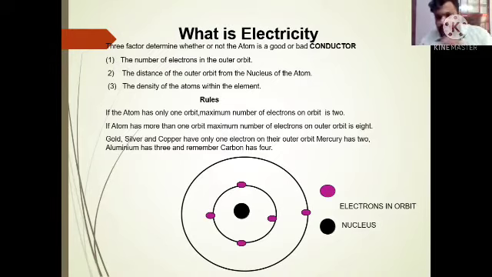Okay. Then there are some rules that you need to know. The first rule is that if an atom has only one orbit, that means only one round around the nucleus, in that case the number of electrons rotating in this orbit will be 2. If it has more than one orbit, then we have 8 electrons rotating. For example, gold, silver, and copper have only one electron rotating around their outer orbit.